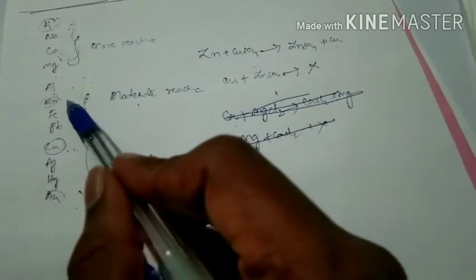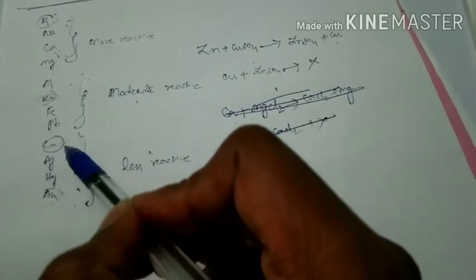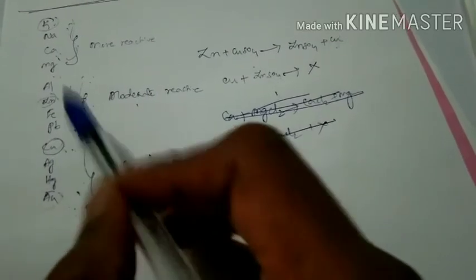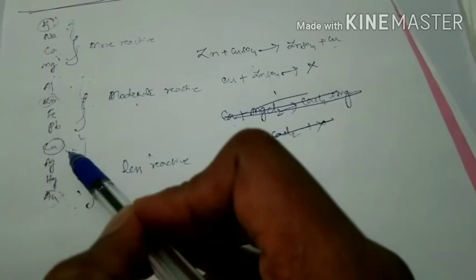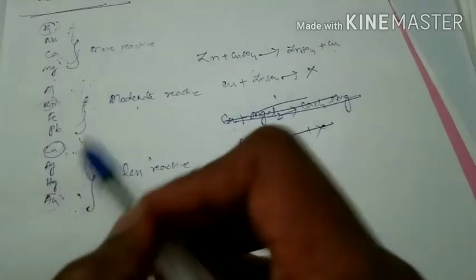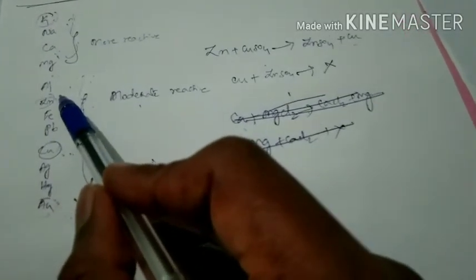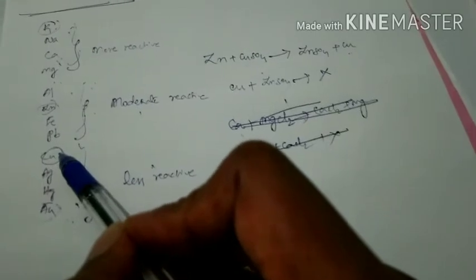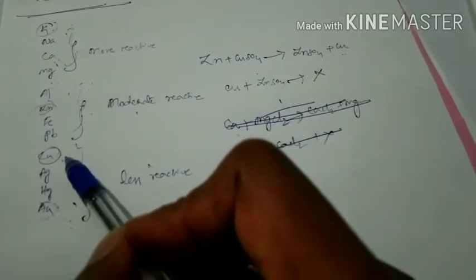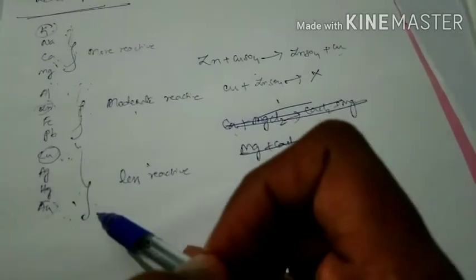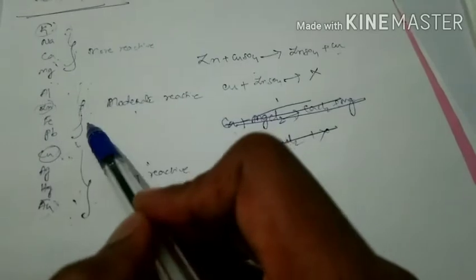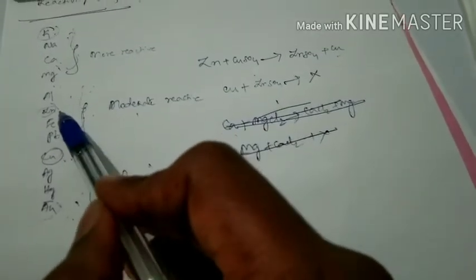So what is the point here? Zinc can displace copper from copper solution or copper compound, but copper cannot displace zinc from its zinc solution or zinc compound. I repeat once again, zinc can displace copper from its compound, but copper cannot displace zinc from its compound. Similarly, zinc also displaces iron and lead from their compounds, but these two cannot displace zinc from their compounds.